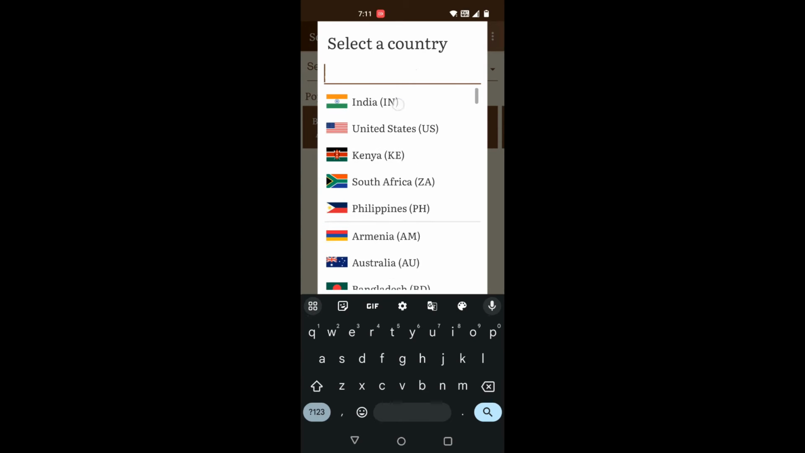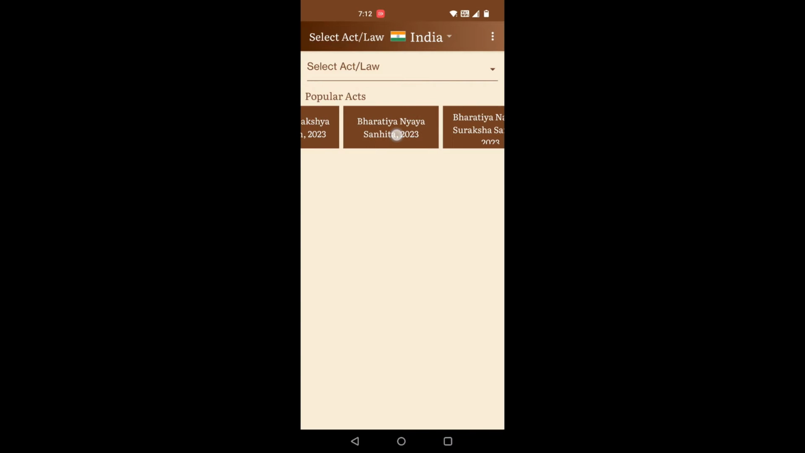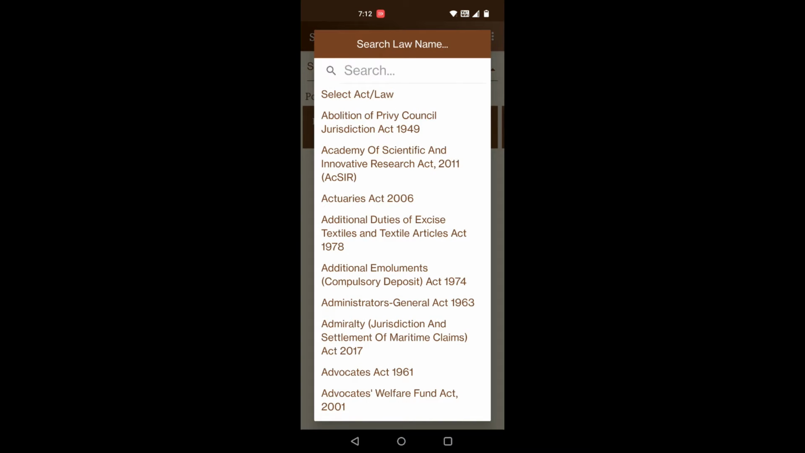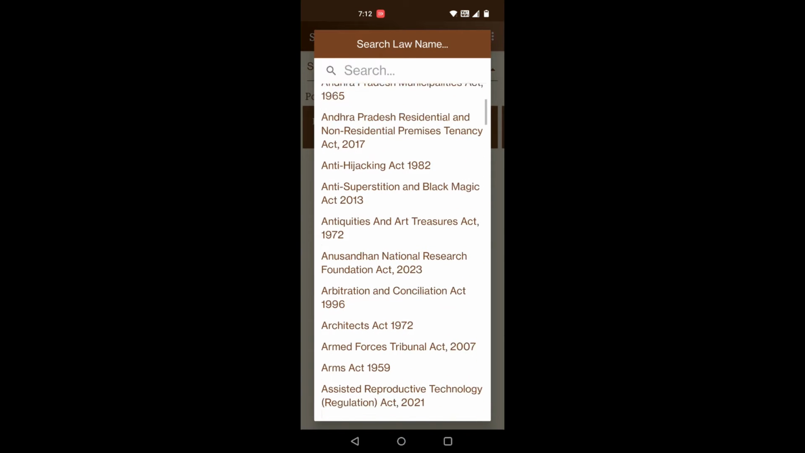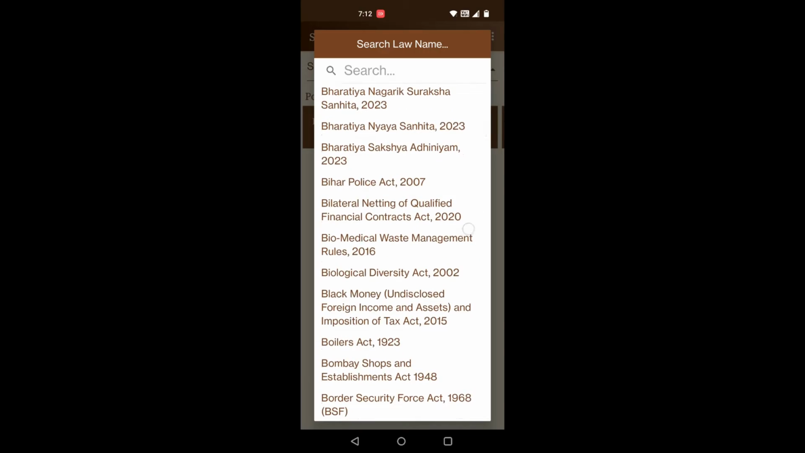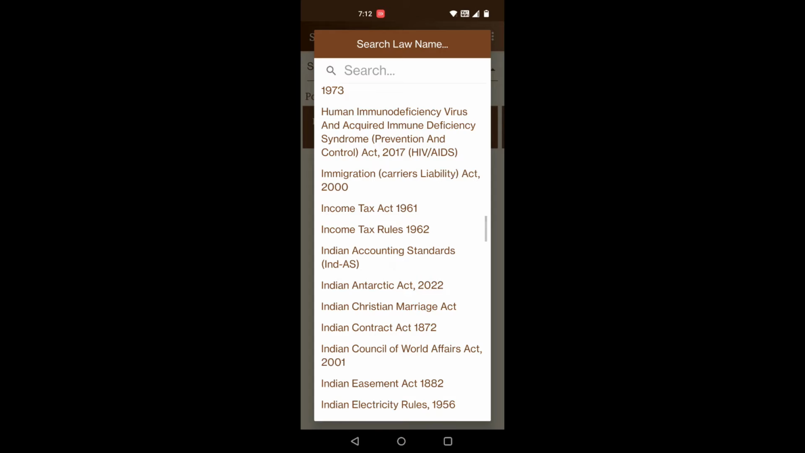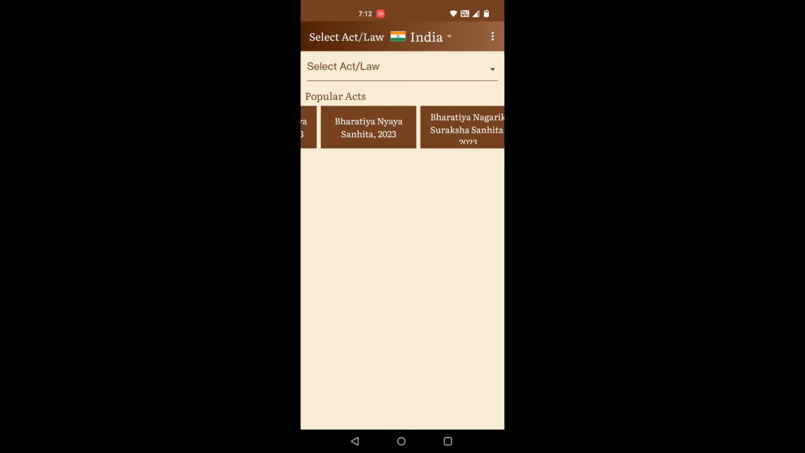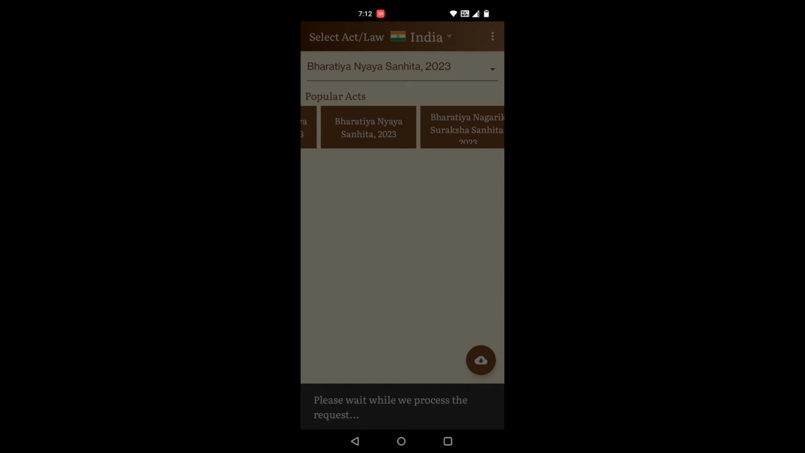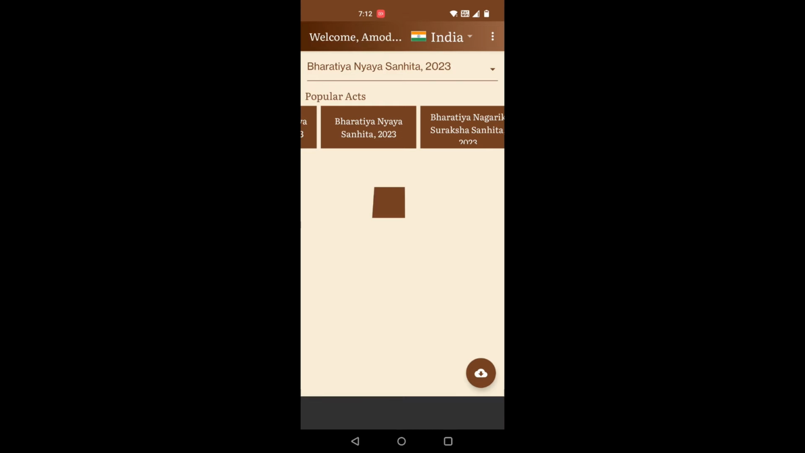And on the home page you can find all the trending popular acts, rules, regulations from India right now. Or you can click on select act and find the specific law name that you are looking for. So let's select Bharatiya Nyaya Sanhita 2023 from the home screen. Once you click on it, it will connect to our secure server, download the act onto your device, and you can access the act later completely offline.